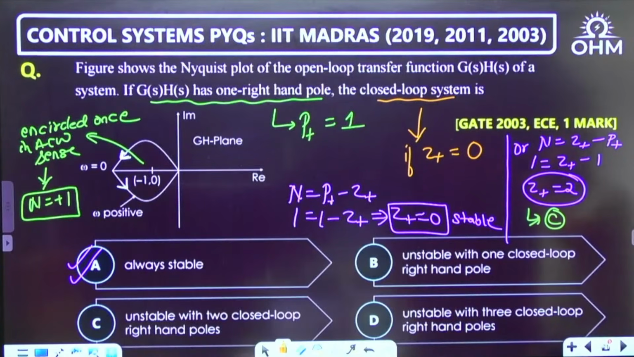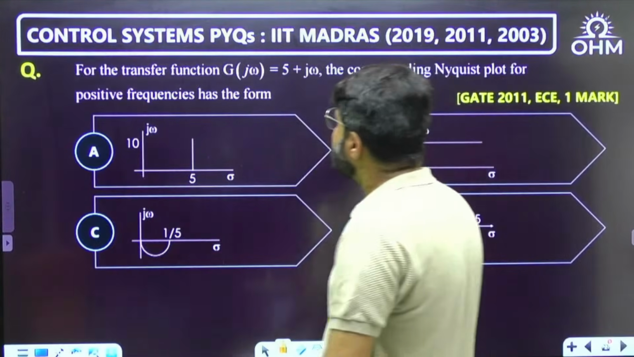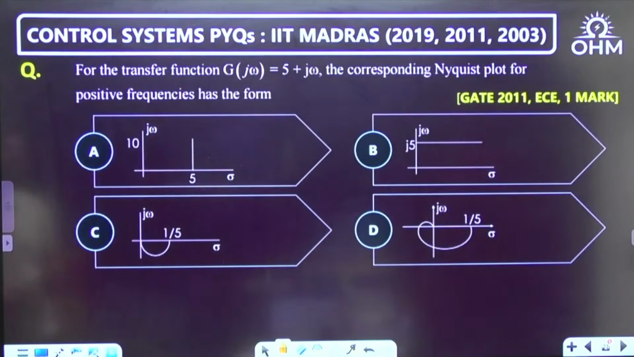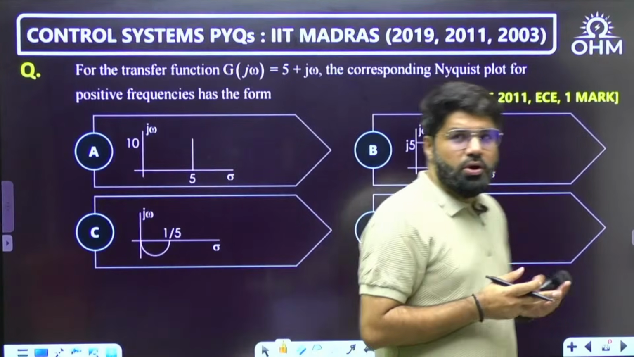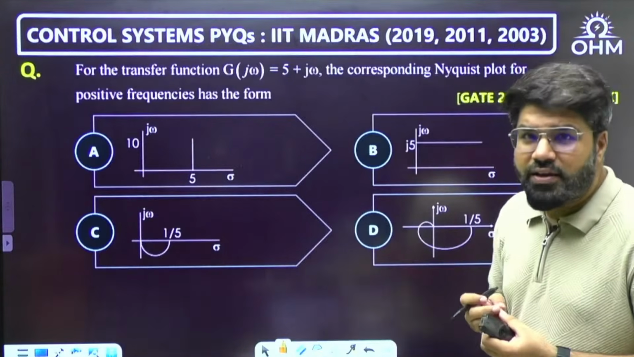GATE 2003 EC 1 mark question. For the transfer function G(j omega) = 5 plus j omega, the corresponding Nyquist plot. Now see, this is very simple. GATE 11 EC 1 mark. Why? Because Nyquist plot is the plot of what? G(s)H(s) only. Now, they've converted directly into frequency domain and given it.